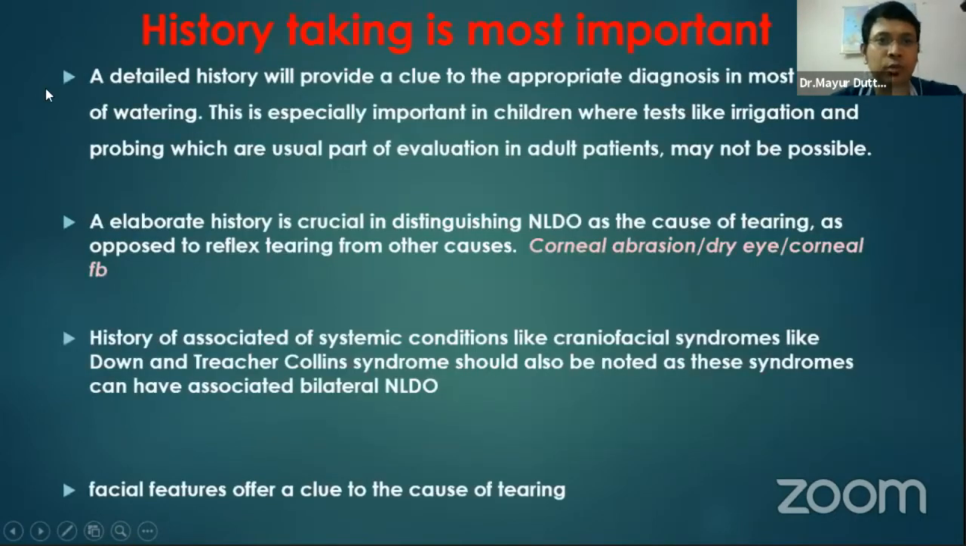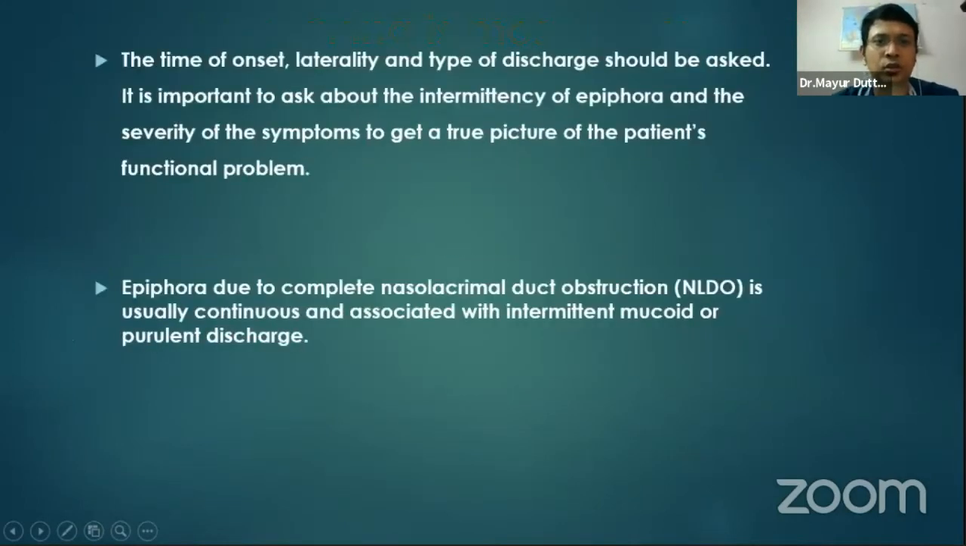History taking is most important. A detailed history will provide a clue to the appropriate diagnosis in most cases of watering. An elaborate history is crucial for distinguishing NLDO from other causes of tearing like corneal abrasions, dry eye, or corneal foreign body. We should ask about association with certain craniofacial syndromes like Down and Treacher Collins, which are also associated with nasolacrimal duct obstruction. So the time of onset, laterality, and type of discharge we have to elicit.